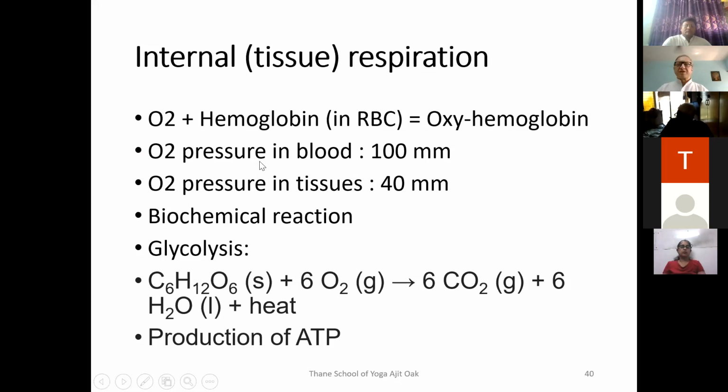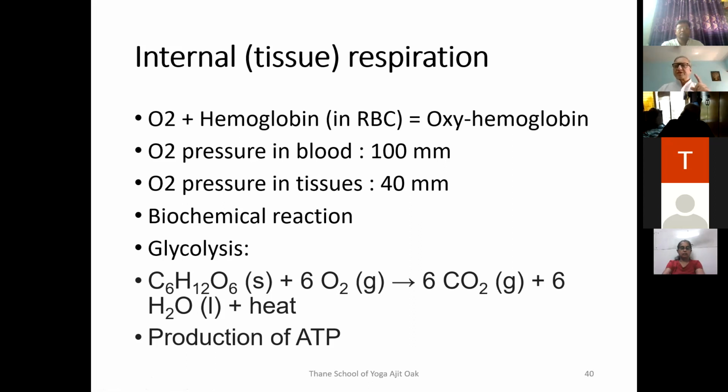Now the blood vessels have taken up the oxygen from the alveoli, and the blood circulates to all the tissues of the body. After inhalation, the oxygen pressure inside the blood is 100 mm, and inside the tissues it is 40 mm, and that's how the oxygen from the blood goes to the tissues. This is internal respiration, between the cell and the blood.